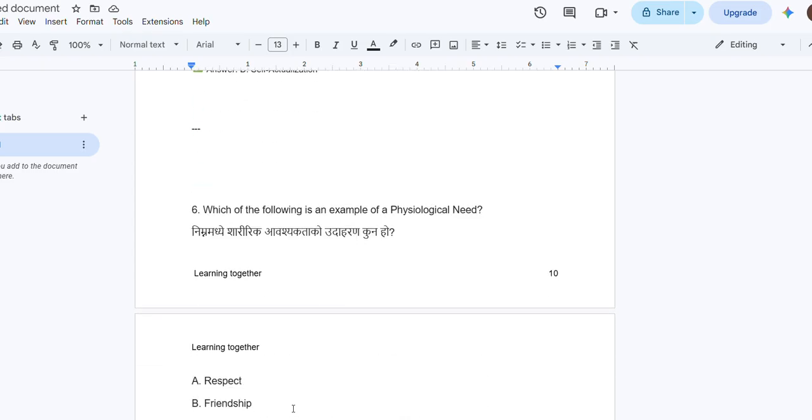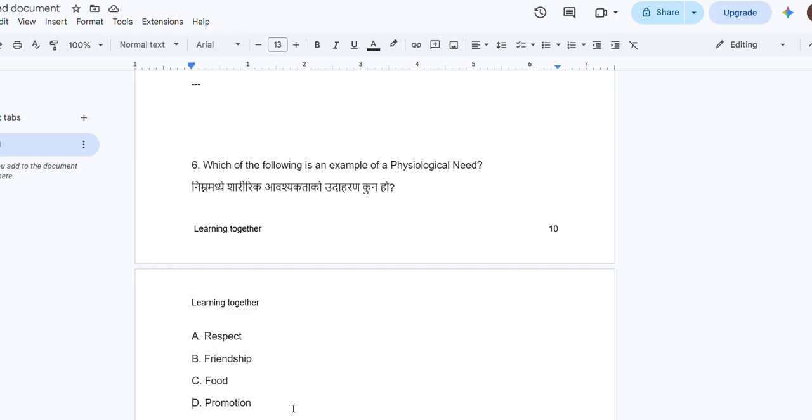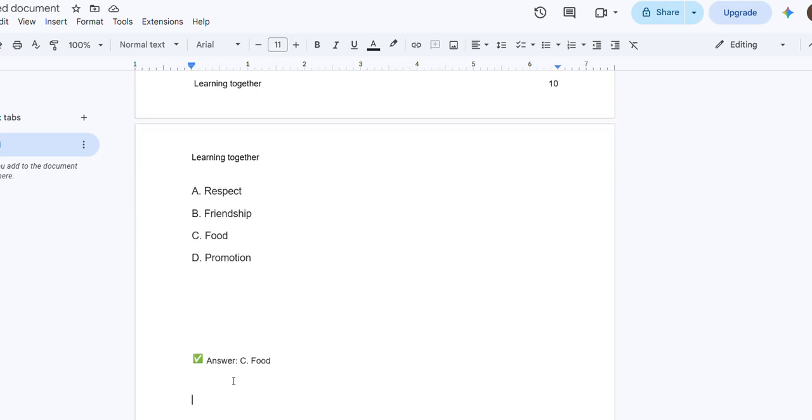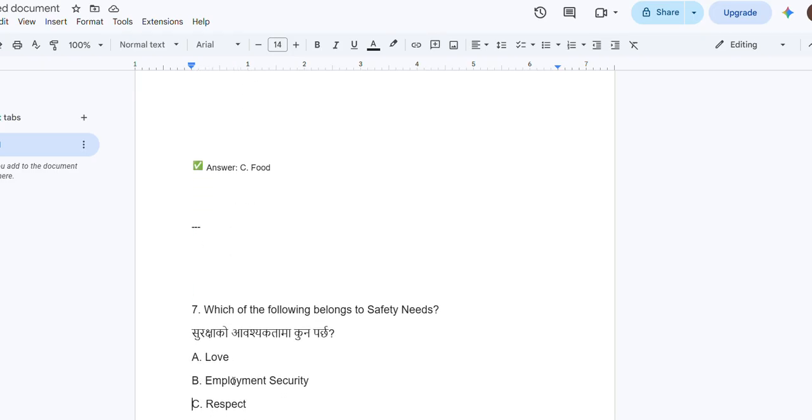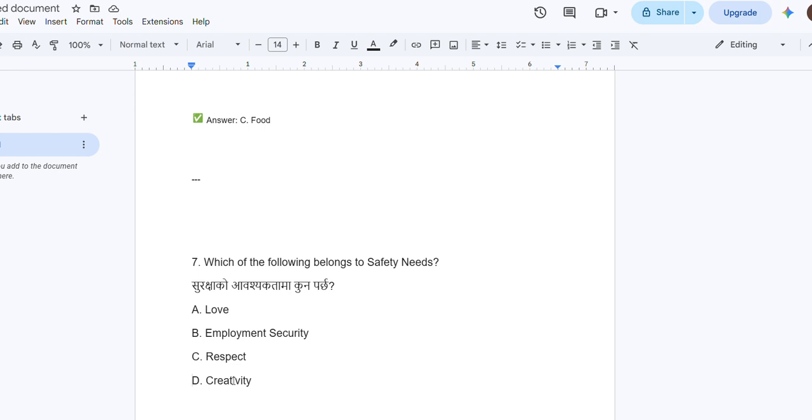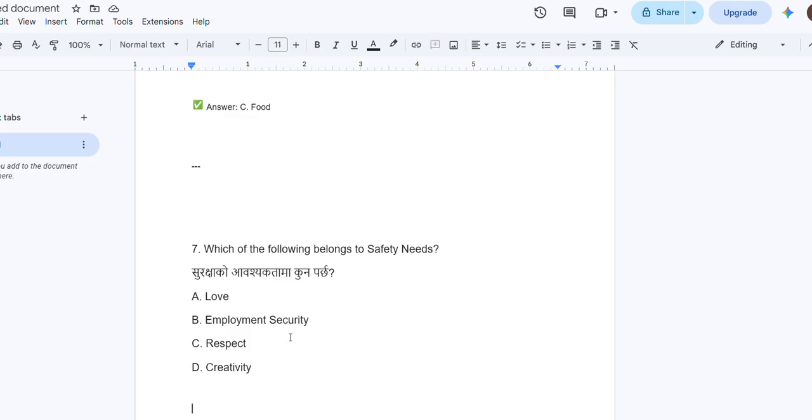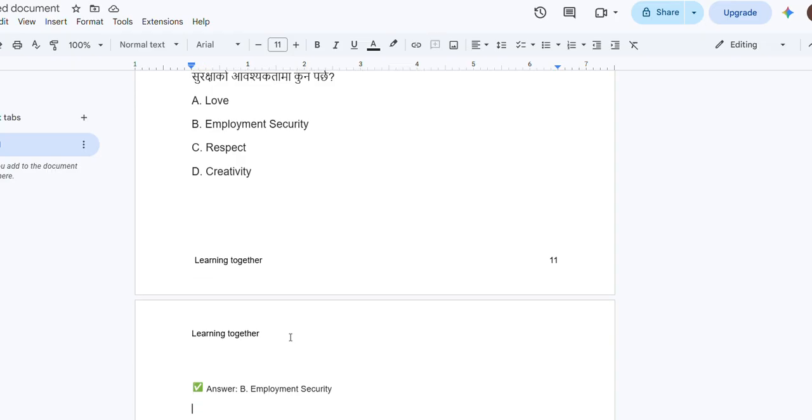Which of the following is an example of physiological need? Respect, friendship, food, promotion. I think this one is also easy. There is the food, water, air. That is the physiological need. Which of the following belongs to safety need? Safety means security. That is employment security. And the answer is B, employment security.